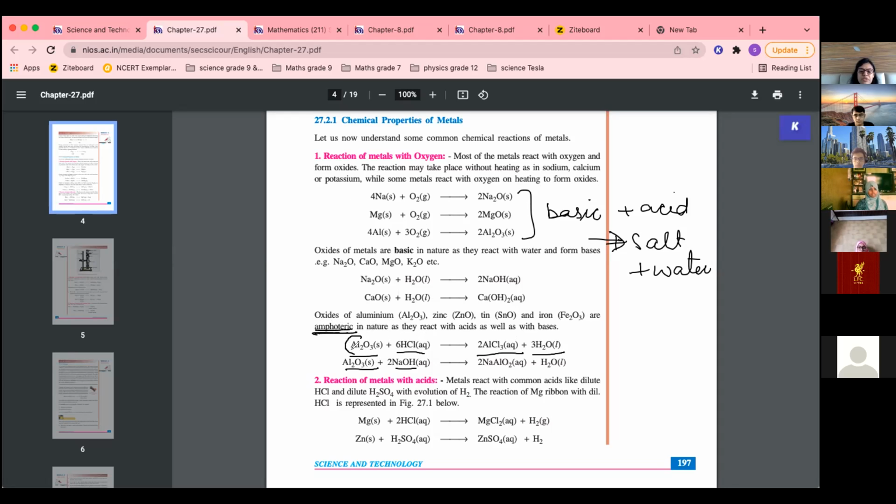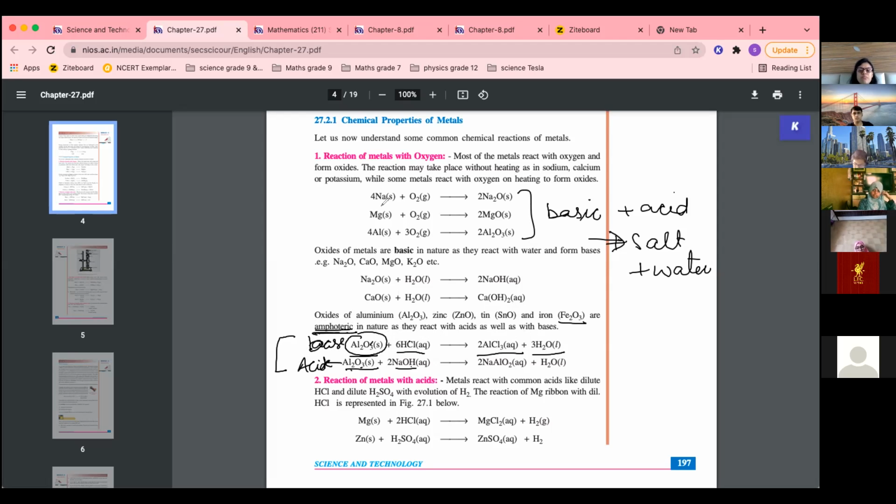Here aluminium oxide is acting as a base, and here it is acting as an acid. When it reacts with base, it acts as an acid. When it reacts with acid, it acts as a base. So aluminium oxide, zinc oxide, tin oxide, and iron oxide, the oxides of moderately reactive metals, are amphoteric in nature. That means they act as an acid and a base both, depending on what they are reacted with, and they will form salt and water.